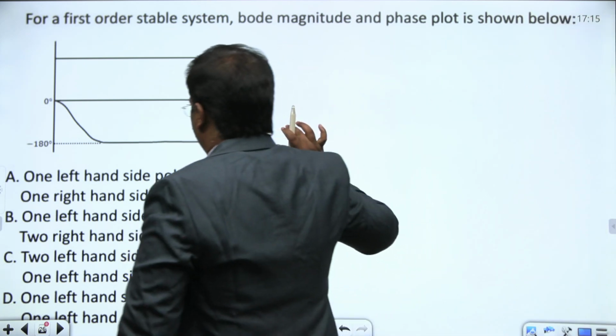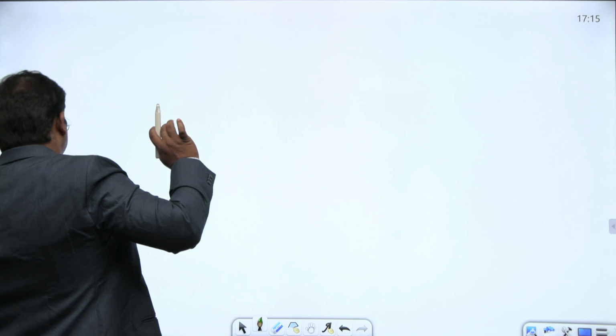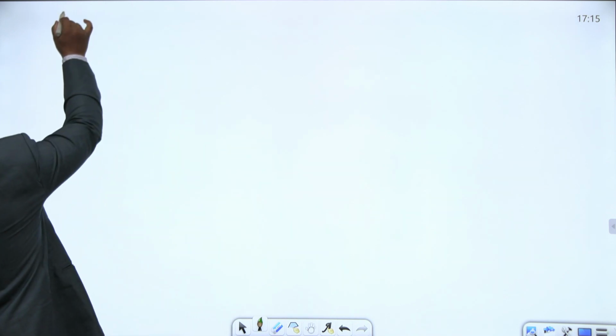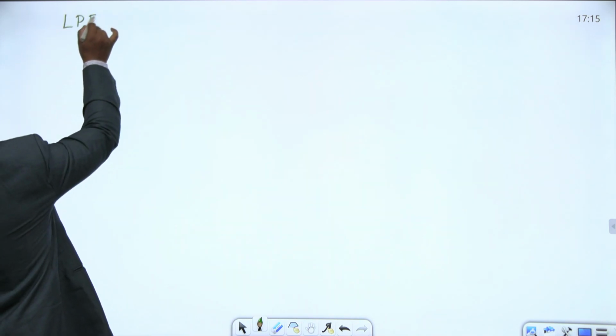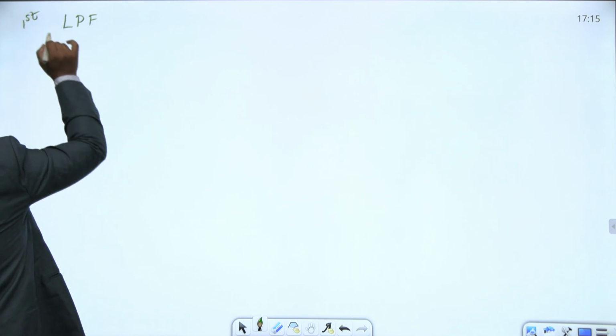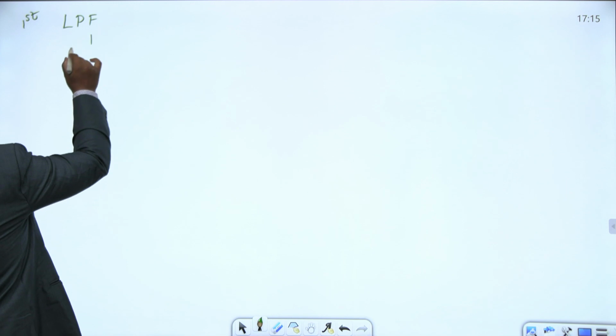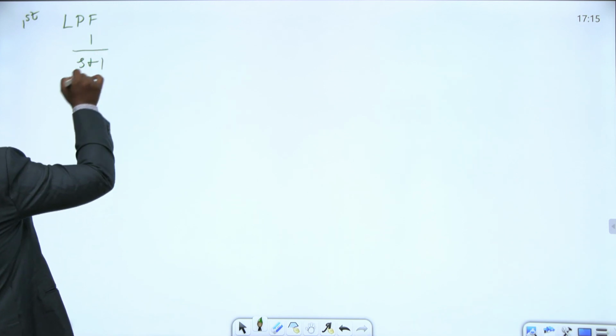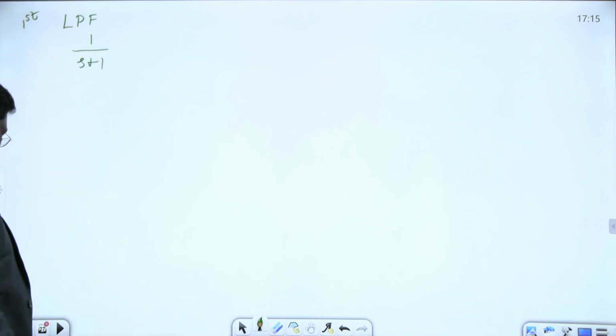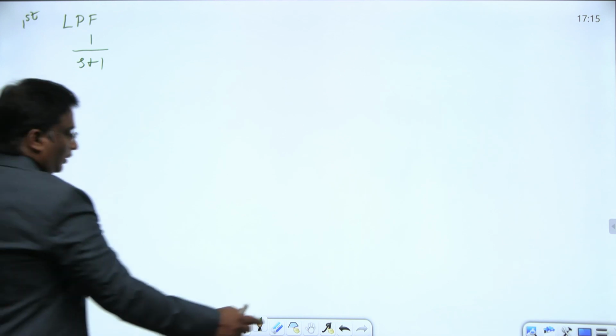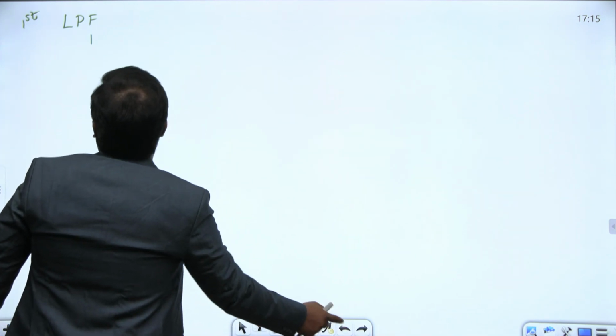If you are listening for the first time, notice here, suppose it is a first order low pass filter. How will the first order low pass filter be? Something like 1 by s plus 1. If you have any doubt, we'll clear it.